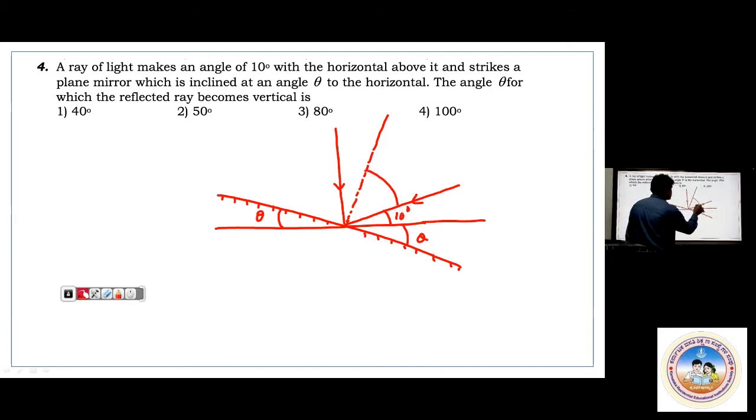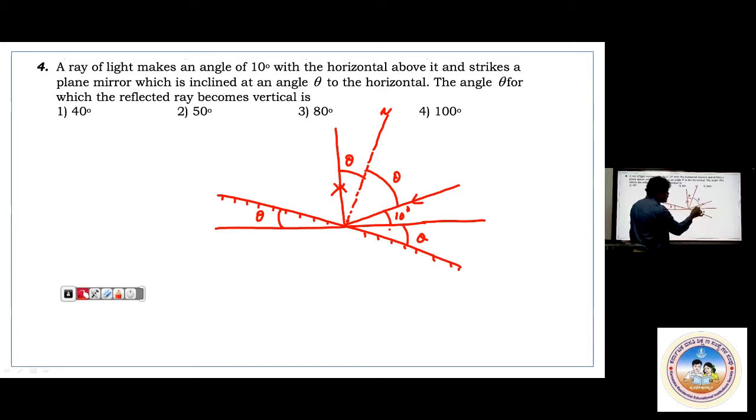And this I'll take as theta. When it reflects back here, this angle will also be theta. Come on here, you try to observe that. Here this theta plus 10 must be 90 degree. This is theta here and this is 10 degree. Say here, this is normal.